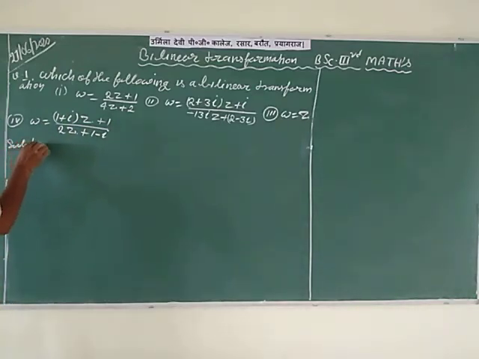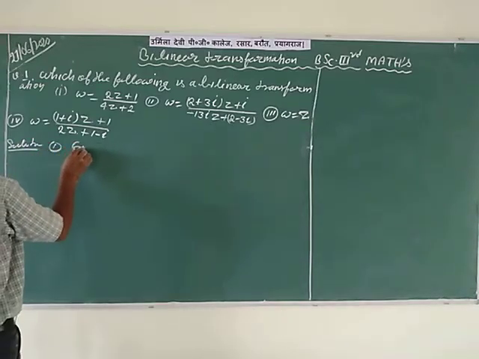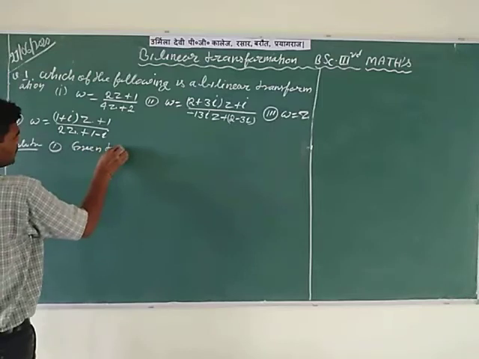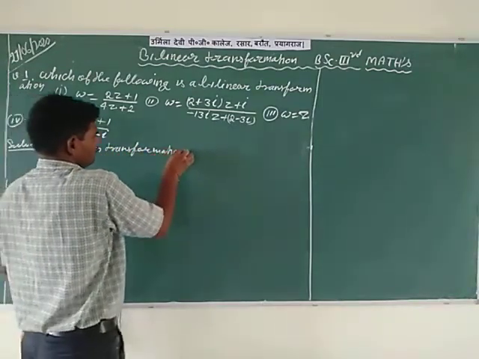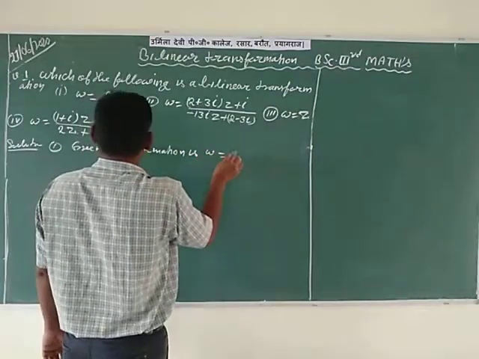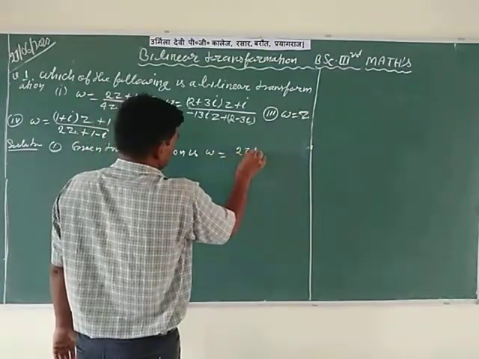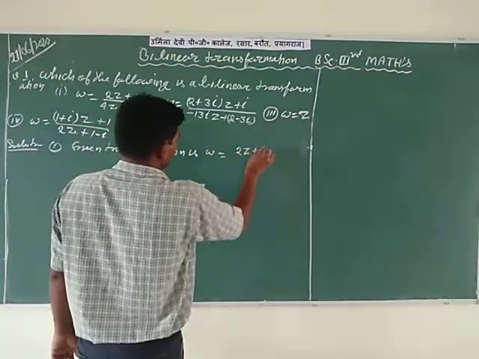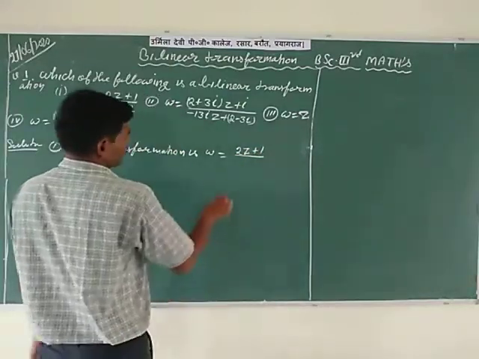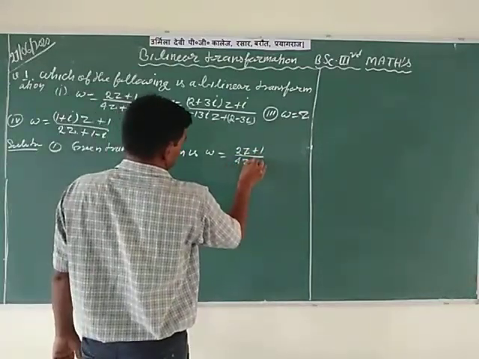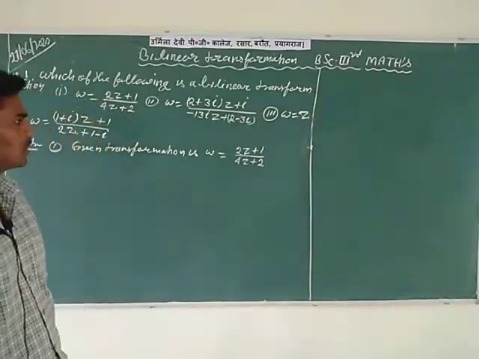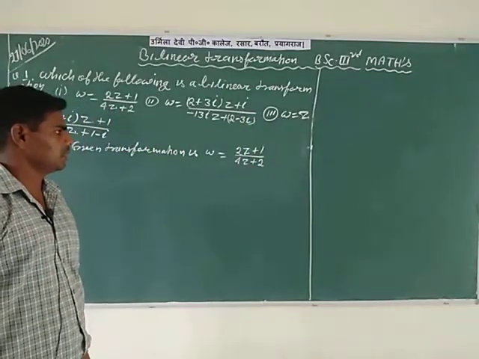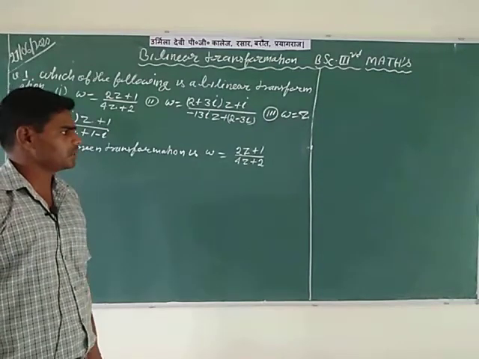In the solution of the first transformation, the given transformation is W is equal to (2z plus 1) divided by (4z plus 2).